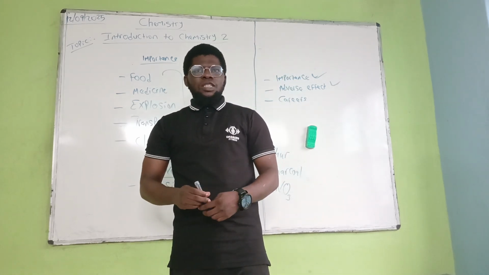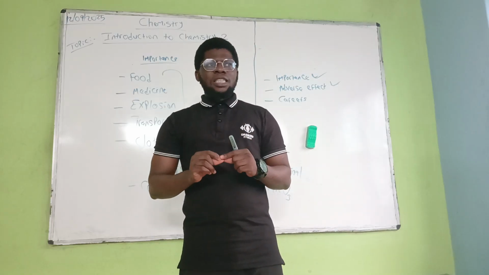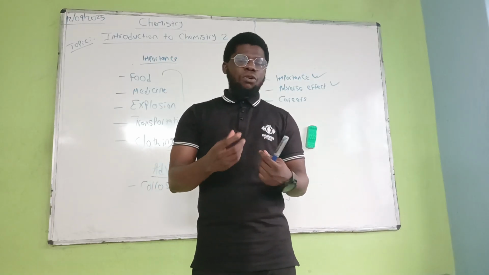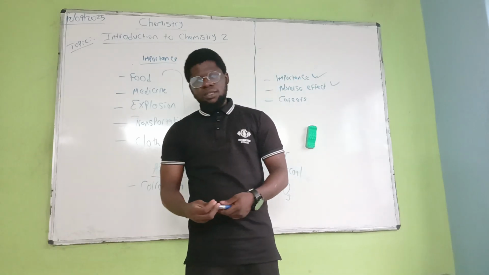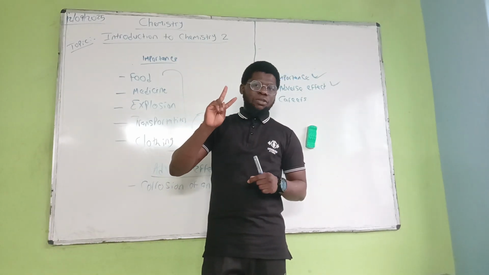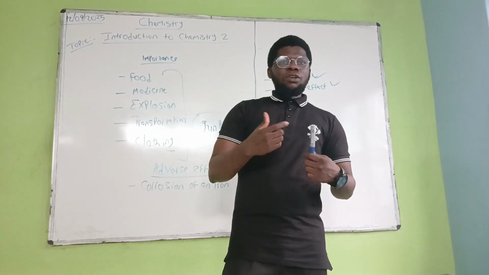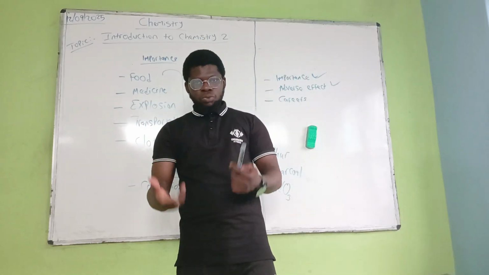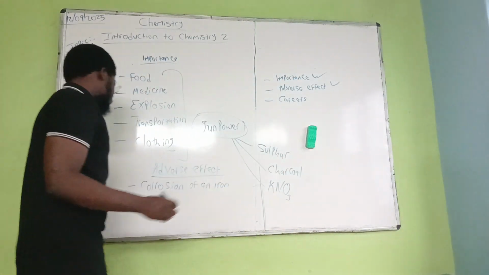Why? Because iron oxide is permeable to air and water, and we know that the two things that bring about corrosion are air and water. So that's that.